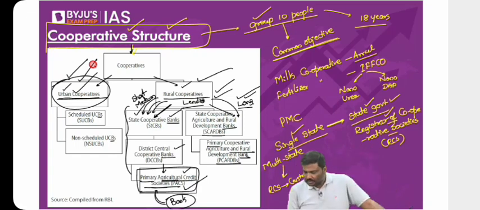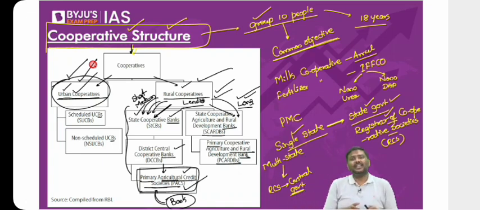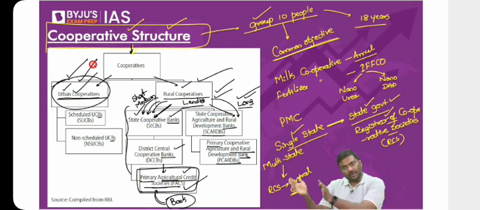Why is PSC not under PCARDB? Why do you think it should be under PCARDB? I'm saying PSCs will provide short-term loans to the agriculture sector, and short and medium term should automatically come under this side. You're asking me why not this side? It doesn't provide long-term loans, hence it will not be kept on the other side. It will be kept on this side.